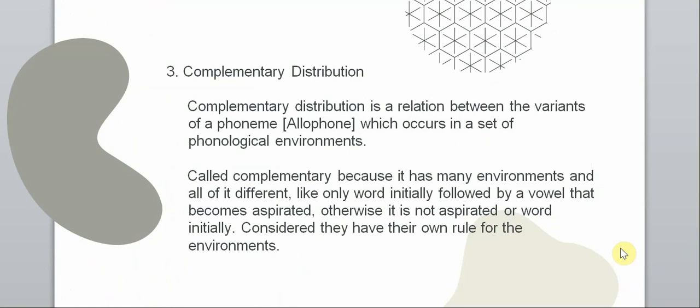Next, there is complementary distribution. Complementary distribution is a relation between the variants of a phoneme, or as we also call them, allophones, which occur in a set of phonological environments. It is called complementary because it has many environments and they are all different. For example, only word initially followed by a vowel becomes an aspirated sound. Otherwise, it is not aspirated, because they have their own rule for their environments.